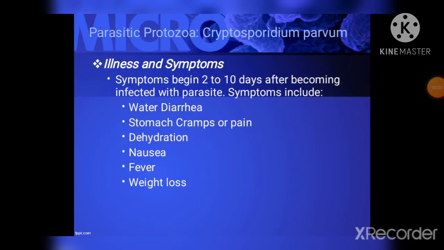Symptoms of Cryptosporidiosis generally begin 2 to 10 days after becoming infected with the parasite. The most common symptom of Cryptosporidiosis is watery diarrhea. Symptoms include stomach cramps or pain, dehydration, nausea, fever, and weight loss. Symptoms usually last about 1 to 2 weeks in persons with healthy immune systems. Occasionally, people may experience a recurrence of symptoms after a brief period of recovery before the illness ends. Symptoms can come and go for up to 30 days.